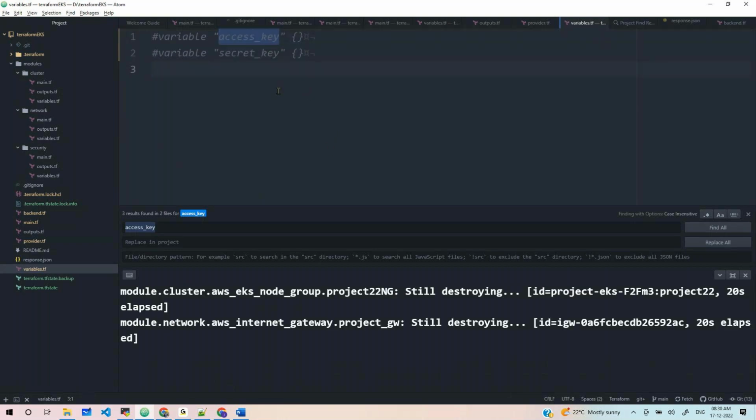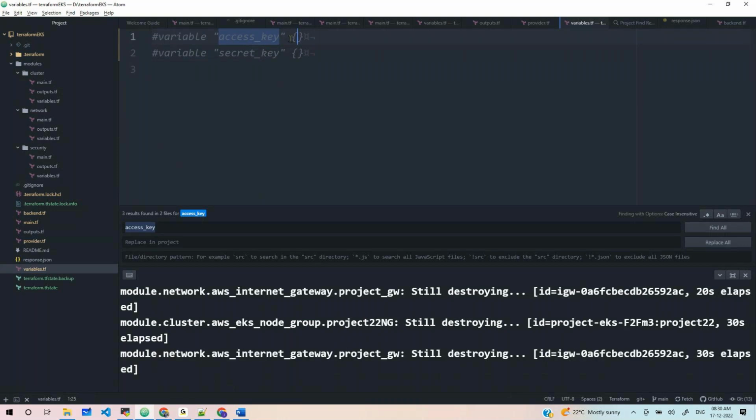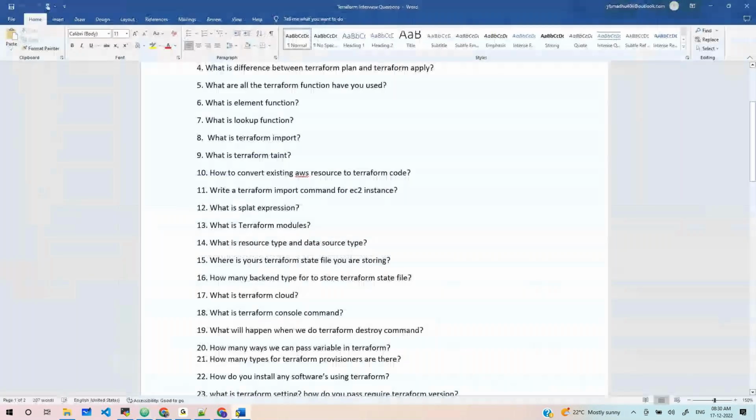It means even if you're not using a variable in your code, if you declare it and don't provide a default value, you must provide it. You must pass it either through the command line, through input, through an environment variable, or through a terraform.tfvars file. That is a new point. Okay, cool. Next.